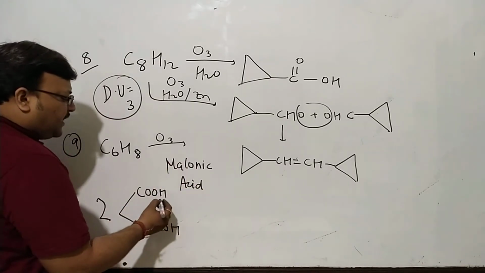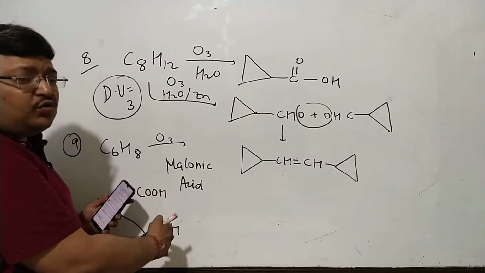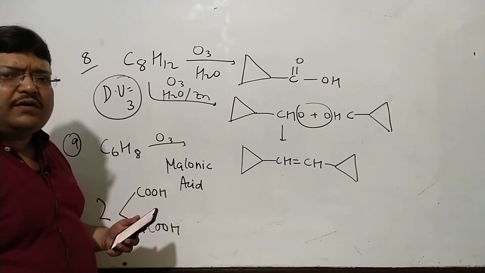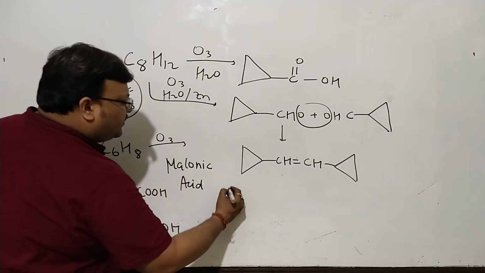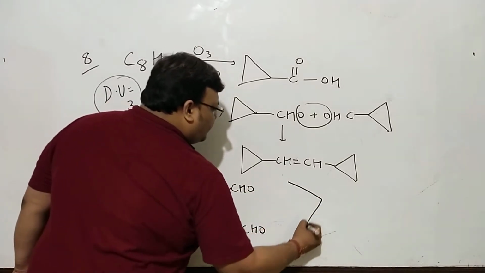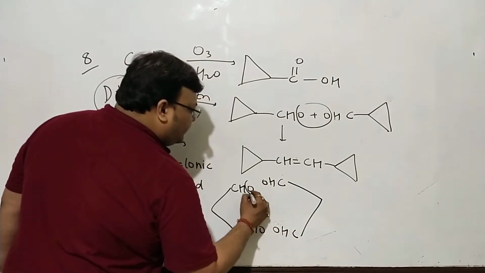2 moles of malonic acid, and what you will do is imagine the 2 CHO, because here again it could be a case of oxidative ozonolysis without zinc. So you can imagine it to be CHO with zinc around, and you will want to join it this way.